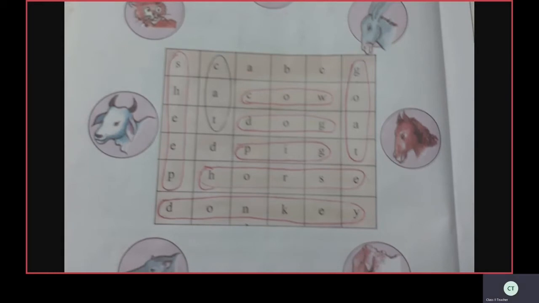What is that? It is a horse. So find the spelling in the grid. Yes, it is in the fifth line. See? H-O-R-S-E, horse. Circle the horse.